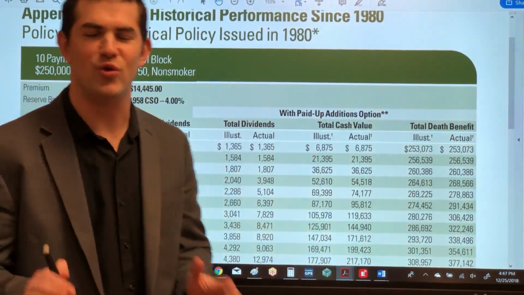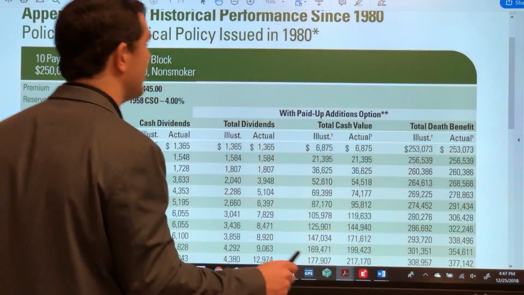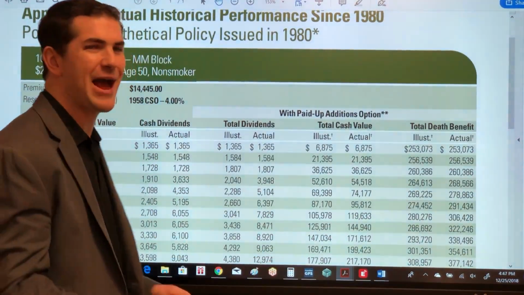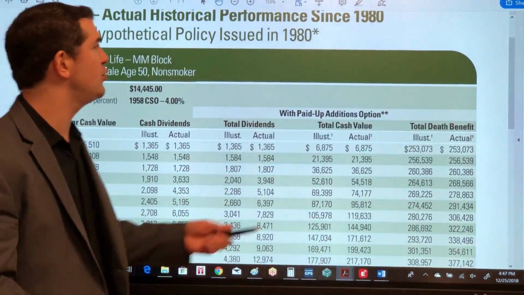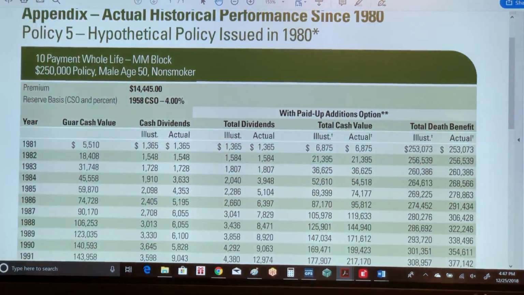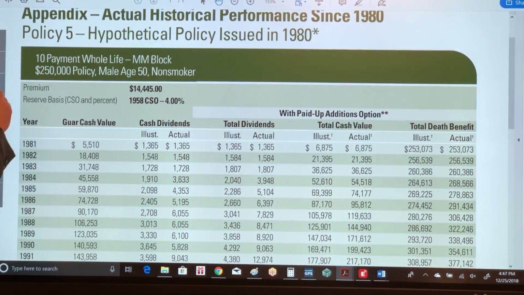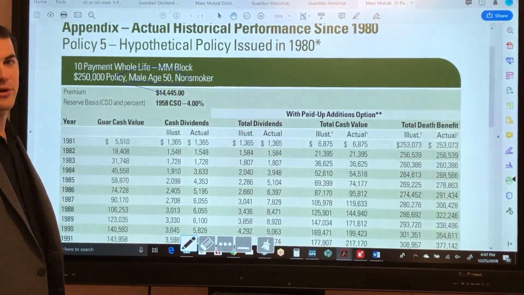Right, so next we're going to look at real performance with a MassMutual account. We just looked at Guardian, which we had to manually run some of the calculations. So this is a policy that was issued from MassMutual in 1980, right? And this was actually on a 50-year-old male, right? So we're going to get to see someone who started a little bit older.